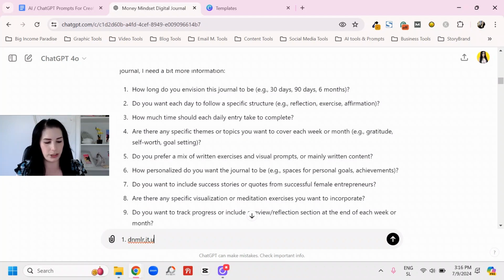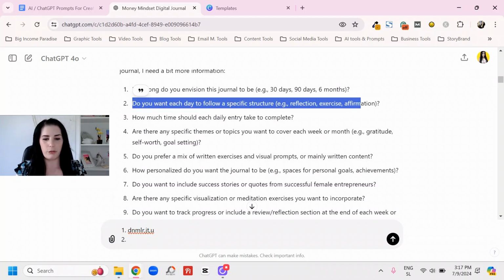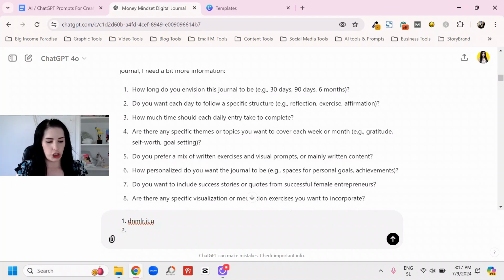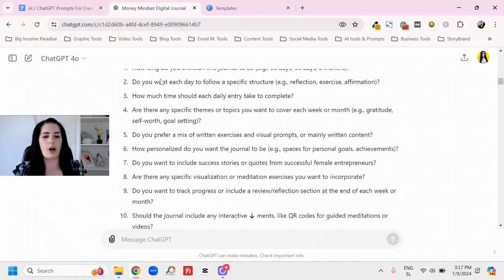What you have to do is press Shift and Enter so that you can go to the next row and just type in number two and reply to this question. And again, when you're done, Shift and Enter. So you hold Shift and you click Enter, right? And reply to number three and so on.